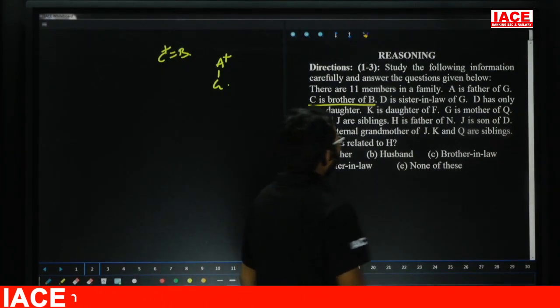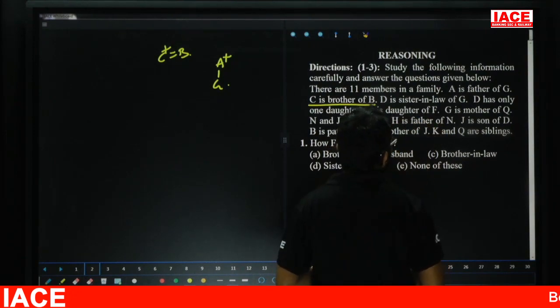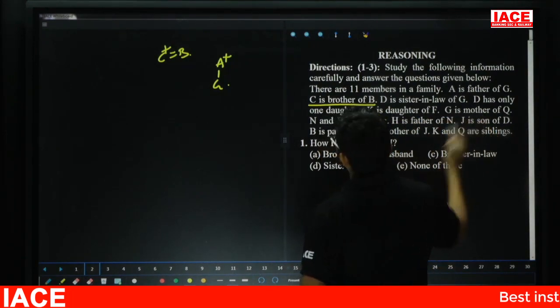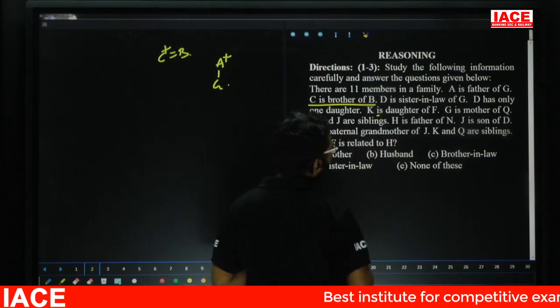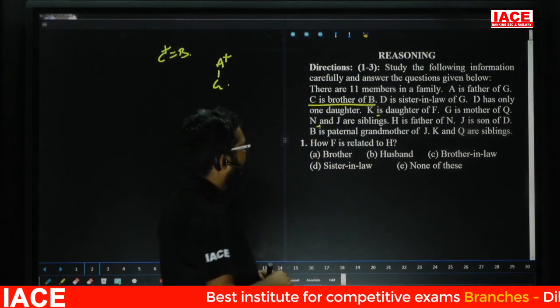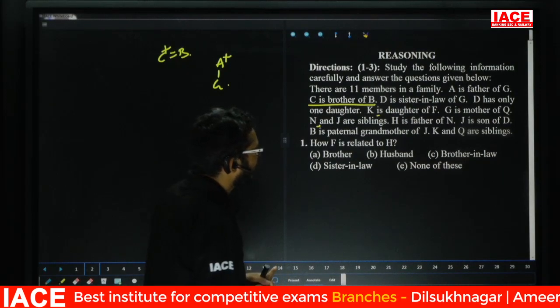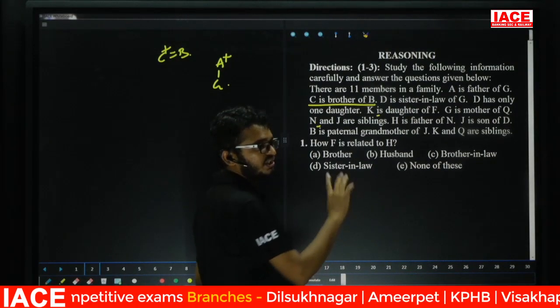Next one is what? K is the daughter of F. Next, G is the mother of Q. Next, N and J are siblings. Next, H is the father of N. J is son of D. B is the paternal grandmother of J. K and Q are siblings.